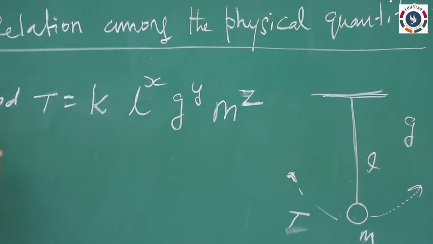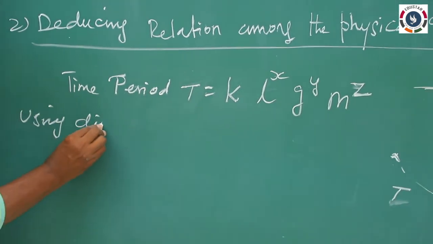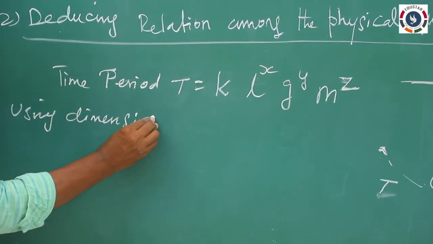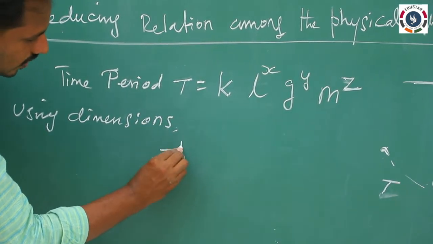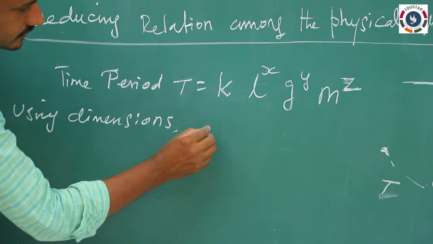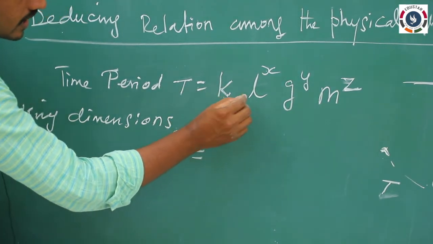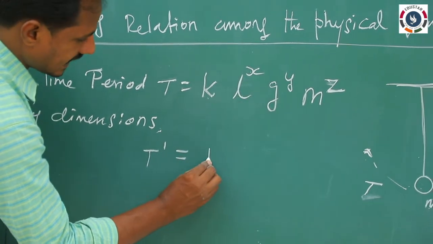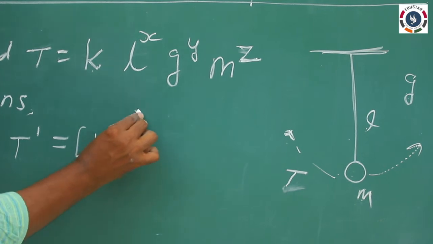Suppose, using the dimensions of the physical quantities given here, T is taken as T to the power 1, and there is no dimension for the constant. For length, L to the power x.